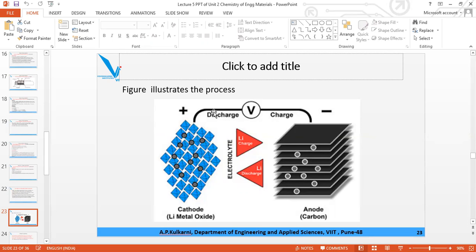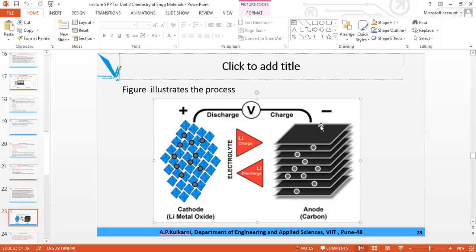So during discharge, the lithium will move from where to where? Anode to cathode. Electron will move anode to cathode, and current will move from cathode to anode. Just remember the diagram. During discharge, anode to cathode, and current exactly opposite, cathode to anode.